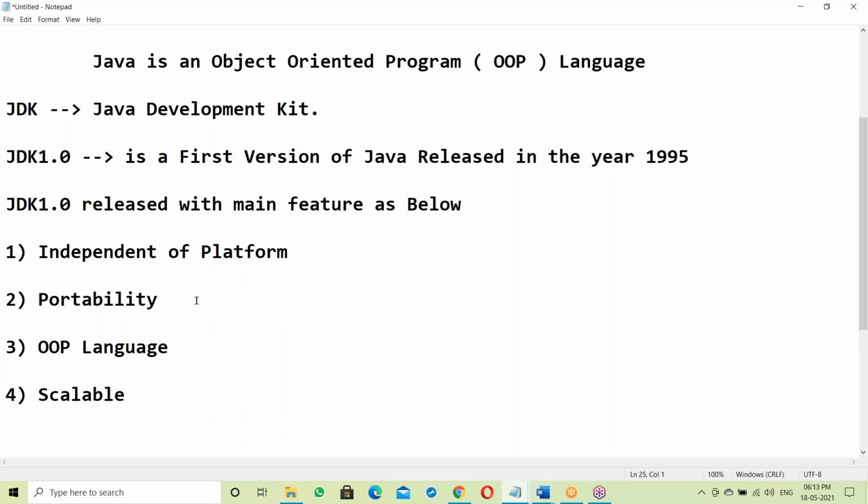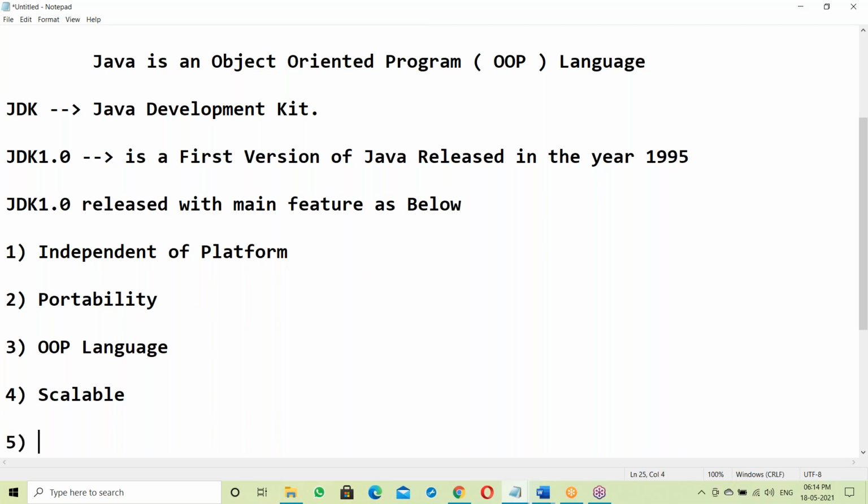See, generally, whenever any software is released in the market, maybe Java, maybe new software, maybe Python, maybe some tools like Selenium, or next Hadoop, like that, many software. Everyone says that it is scalable. Python is scalable, Java is scalable, Hadoop is scalable, Selenium tool is scalable, QlikView, Tableau tools, all are scalable. Everyone says scalable. What is scalability? Yes, we'll see on the next page.